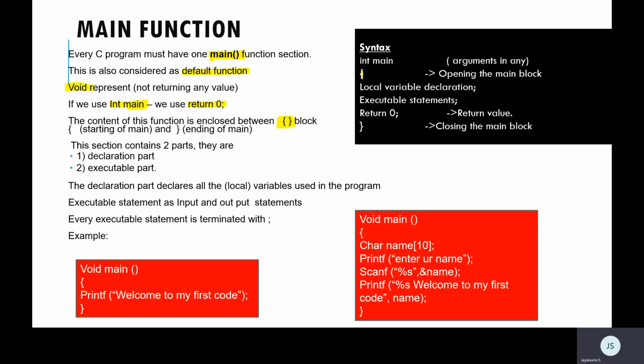That is called the main block. The starting and closing of this flower bracket is indicated as the main block, the complete block. Inside this block, we'll do two different things. One is the declaration part, and two is the executable part.